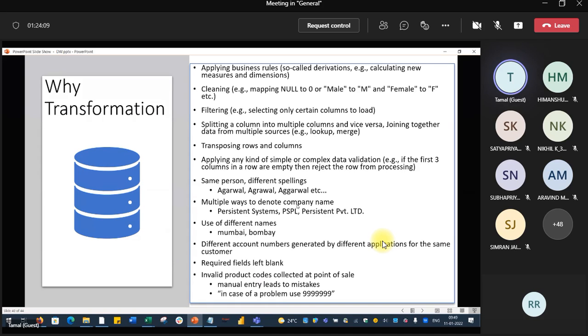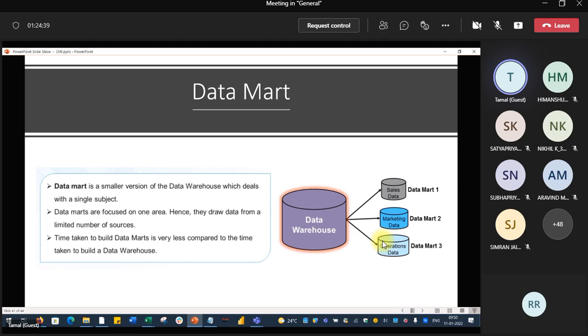Then you do not have the data. Then what are you going to do? Whether you are keeping a null value, a blank value, or you can put a zero value. All those things have to be done in the transformations. So ETL, this is the T for that. All these things have to be cleared.